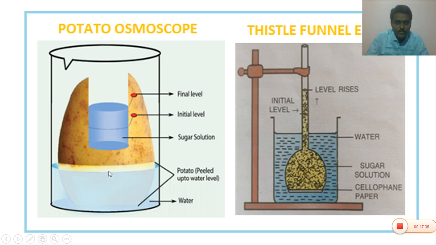So in this experiment also, the water moved from the low concentrated solution to the higher concentrated solution through the cell membranes. Potatoes have living cells. Hence in living cells, the cell membrane acts as a semi-permeable membrane. Hence the water moves into the potato trough. So in osmosis, is it clear? The movement of water molecules from low concentration to the higher concentration through the semi-permeable membrane is called osmosis.